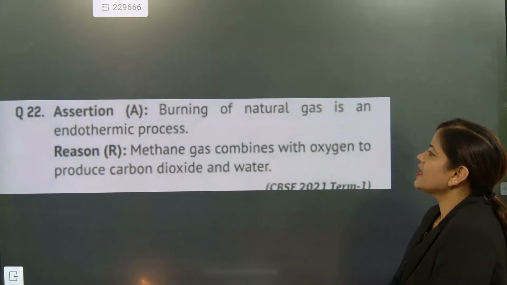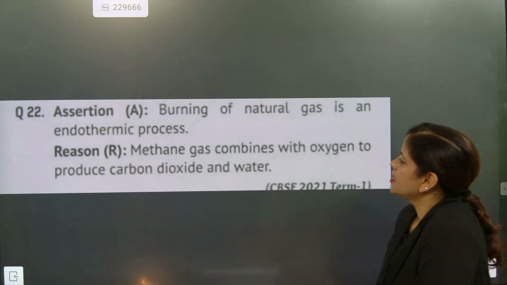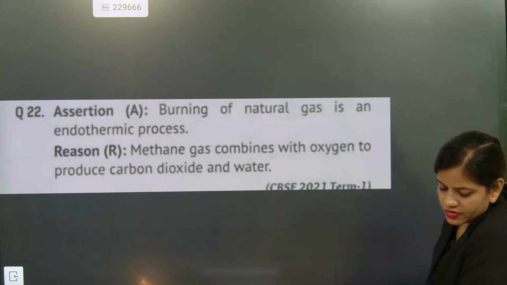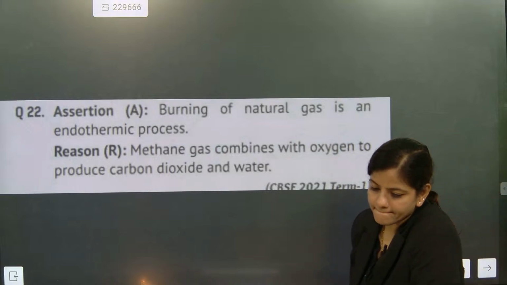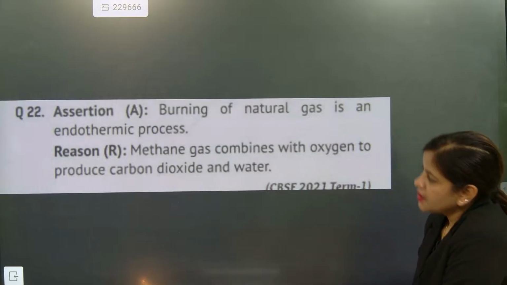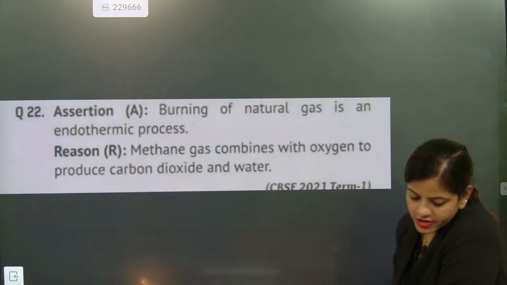Burning of natural gas is an endothermic process. Methane gas combined with oxygen to produce carbon dioxide and water. What is the correct answer? Come on, say fast. Question 22, what is the answer?